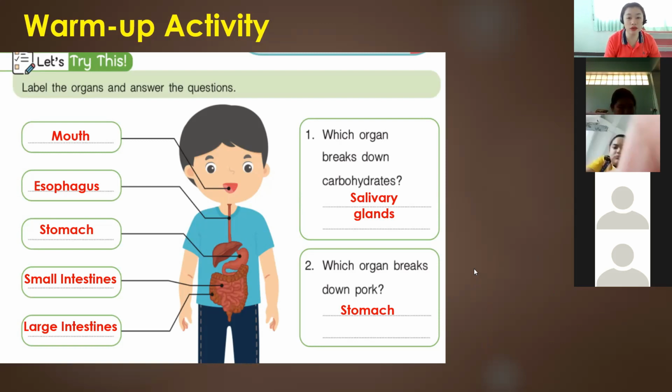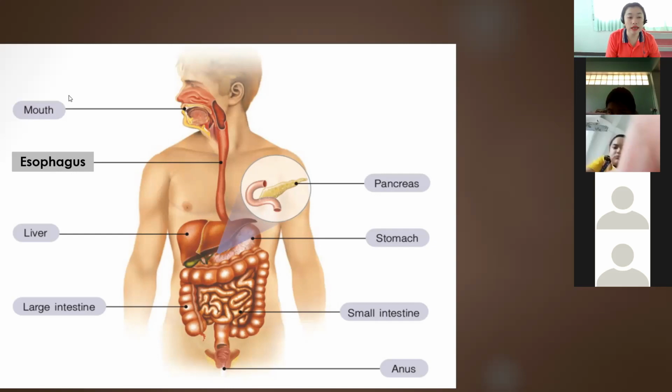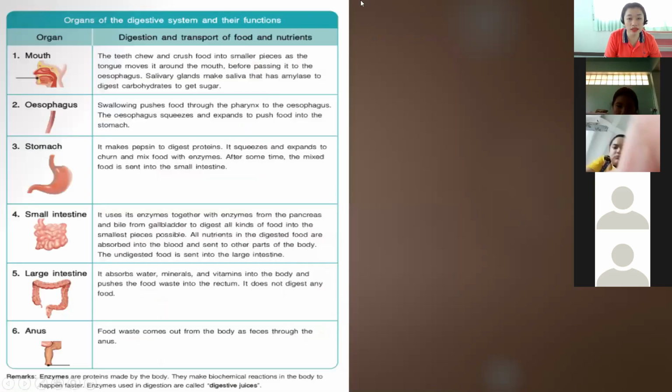We will continue. What are the organs that form the digestive system? The organs that form the digestive system are the mouth, esophagus, pancreas, liver, stomach, large intestines, small intestine, and the anus. What are the functions of these organs in the digestive system? How do these organs work?